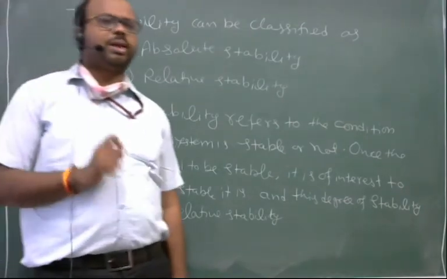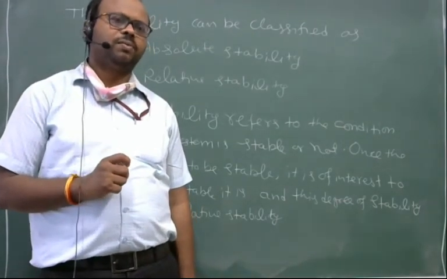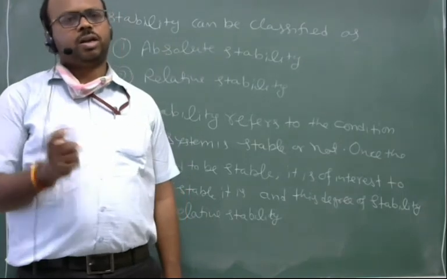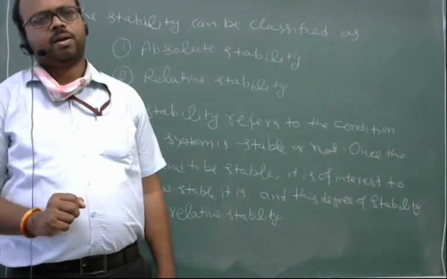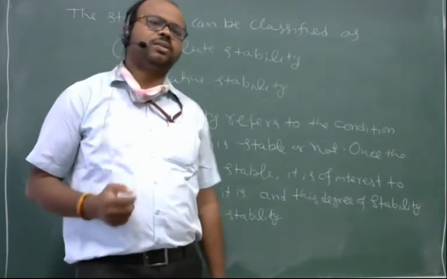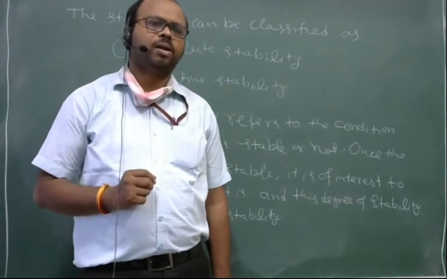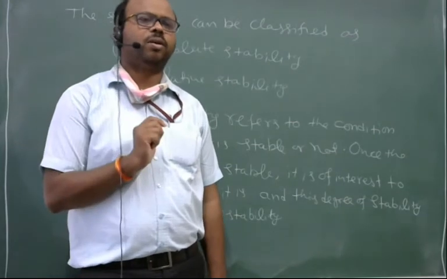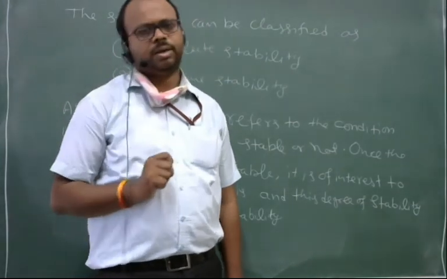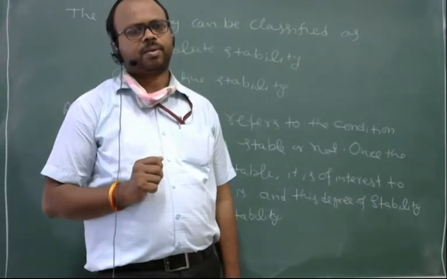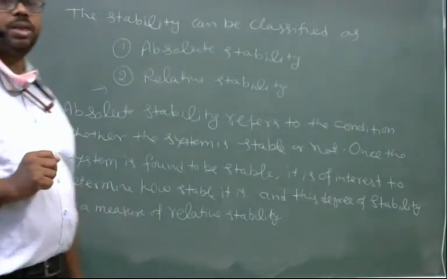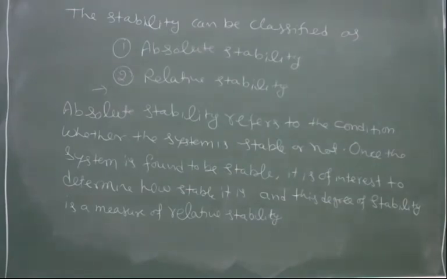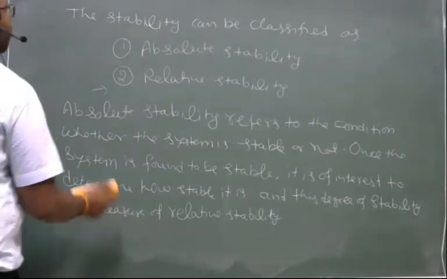But some of the methods show relative stability, and the methods we will discuss in this unit basically focus on relative stability. So there are two types of responses of LTI systems.